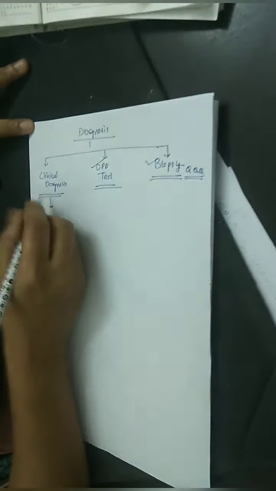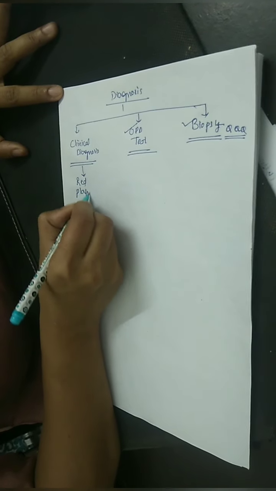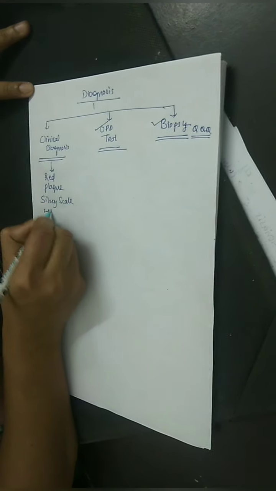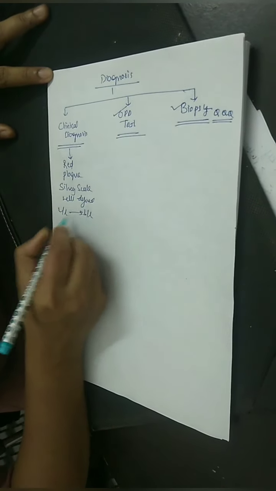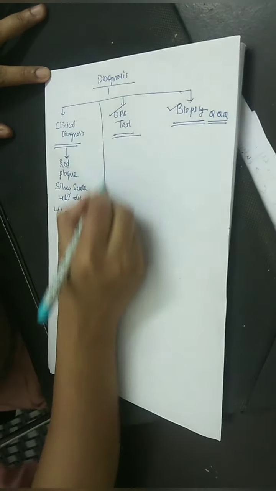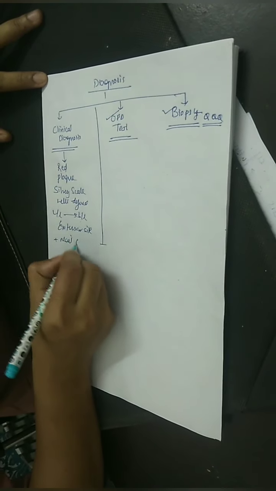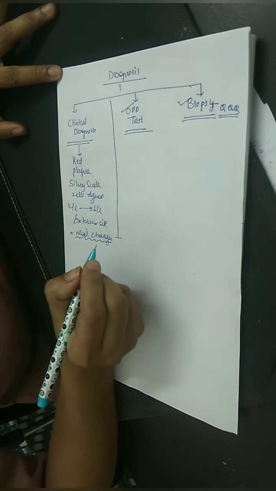So, what is the clinical diagnosis? I have told you it is a red color plaque with silvery scales, well defined, starts unilaterally, becomes bilateral, mostly on the extensor side. Along with some nail changes, which I will discuss later, because nail changes of psoriasis is again an important topic.